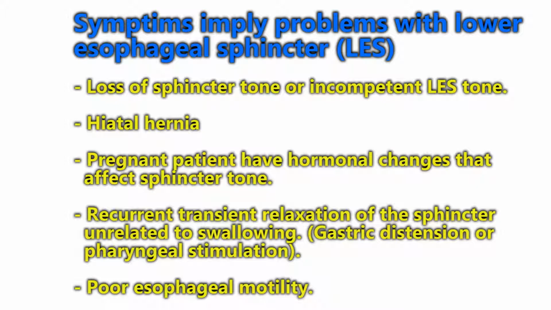Etiology. The symptoms imply a problem with the lower esophageal sphincter. The loss of sphincter tone or incompetent lower esophageal sphincter tone, hiatal hernia. Other causes or things related to this would be pregnant patients, who have hormonal changes that affect sphincter tone, recurrent transient relaxation of the sphincter unrelated to swallowing. Gastric distension is an example. Pharyngeal stimulation is another. Or another one is poor esophageal motility.